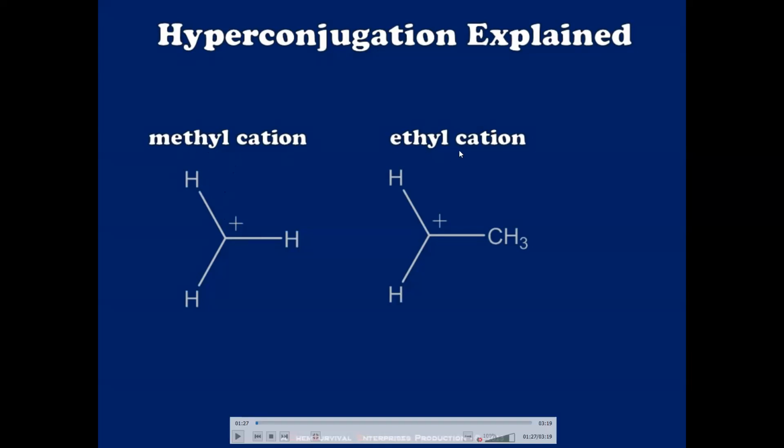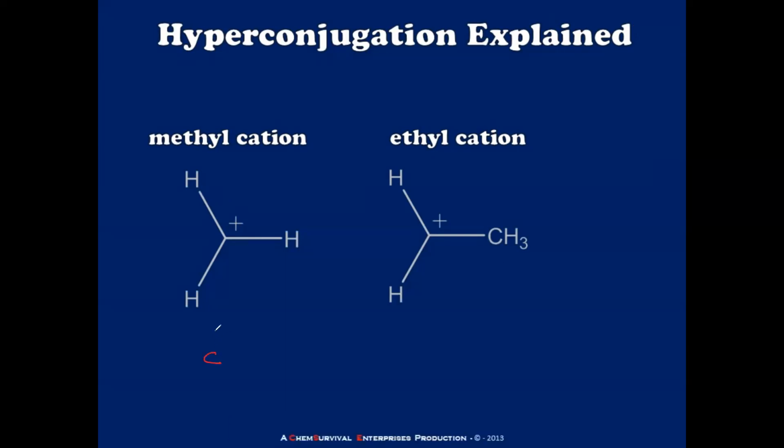Can you see there is a methyl cation and an ethyl cation? Can you identify that? So this is methyl cation. That means this is carbon here, and there are only 3 hydrogens. One carbon means what? Meth, and methyl. It is CH3, that is why it is methyl. And there is a positive charge.